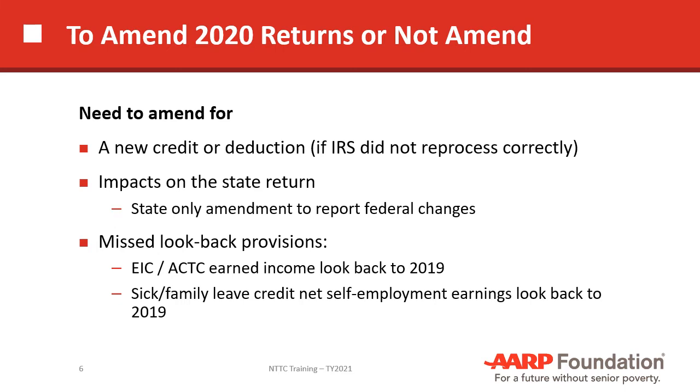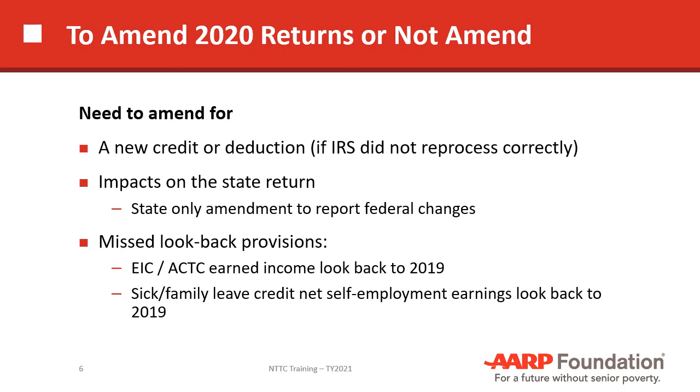We might have missed the look back provisions for the earned income credit and the advanced child tax credit, where the taxpayer had the ability to look back to 2019 to see whether they had higher earned income in 2019 than 2020. If we didn't get a chance to give the taxpayer the benefit of the higher earned income in 2019, then we should amend the return at this point so that we can get that benefit for the taxpayer.